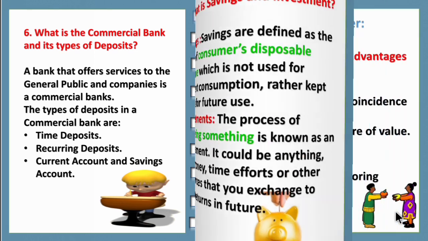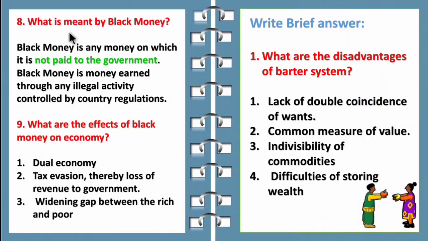So next, the eighth question, what is meant by black money? Black money is any money which is not paid to the government. So it is earned in an illegal activity.